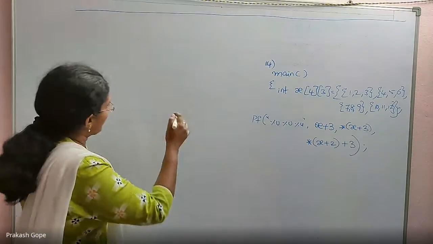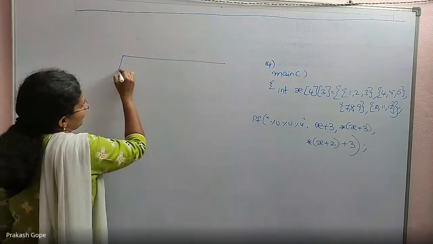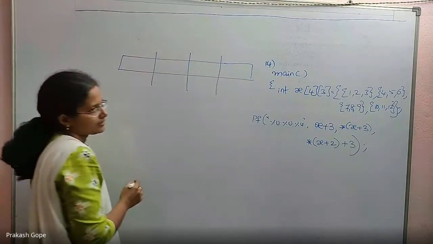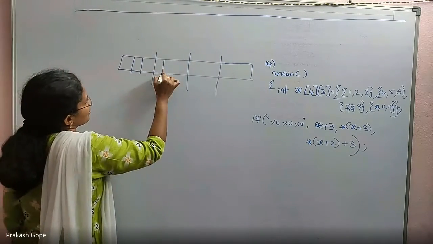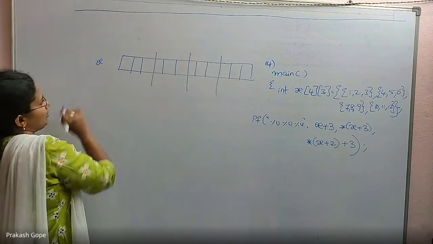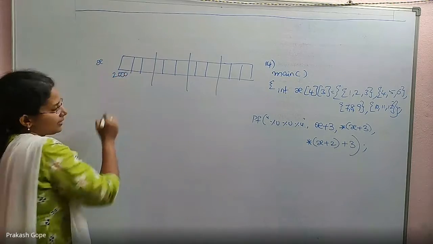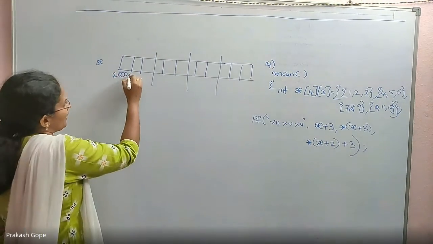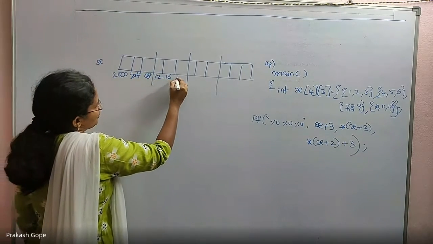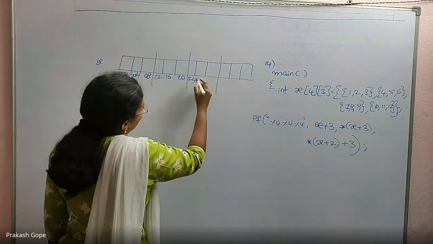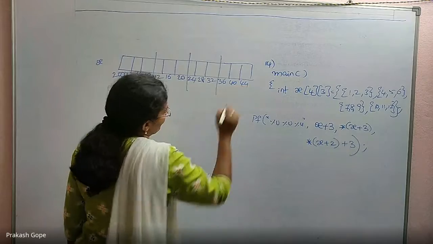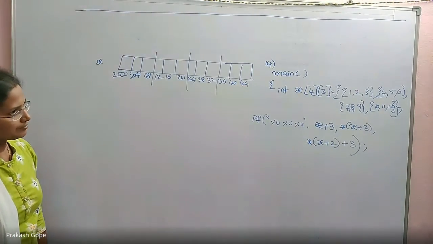Okay? So the internal representation of memory will be like this. There are 4 rows like this. Each row has 3 columns like this. Array name is X, base address is 2000 and they clearly mentioned each integer needs 4 bytes. So this is 2004, 2008, 2012, 2016, 2020, 2024, 2028, 2032, 2036, 2040, 2044. So these are the addresses.